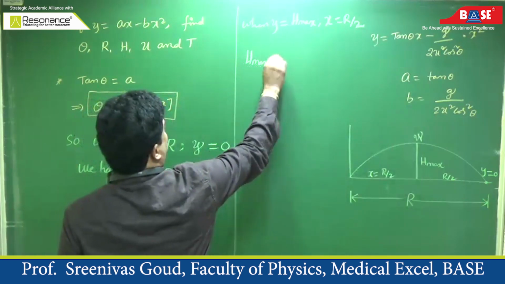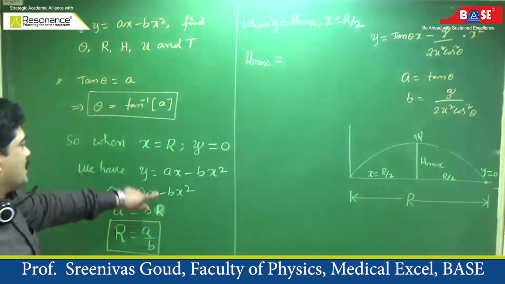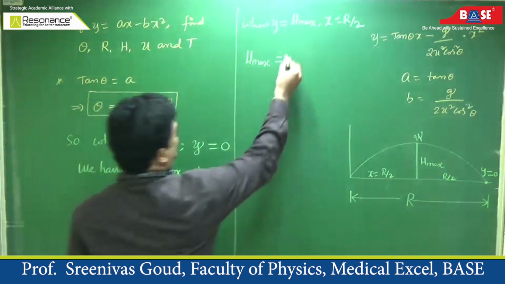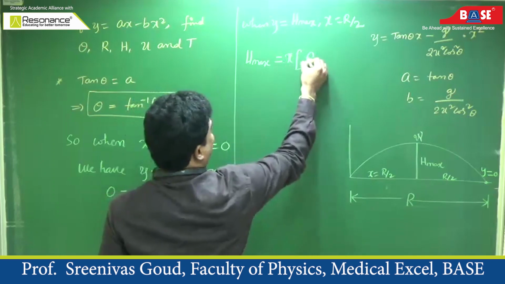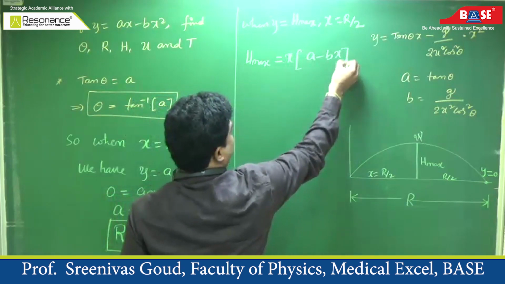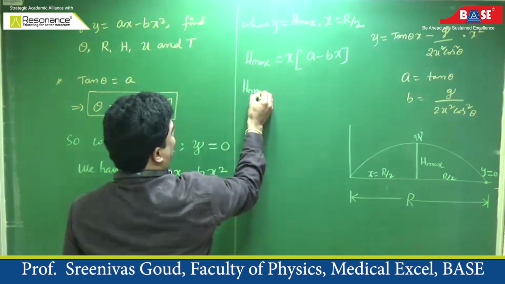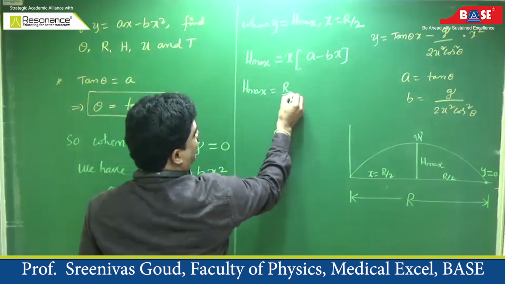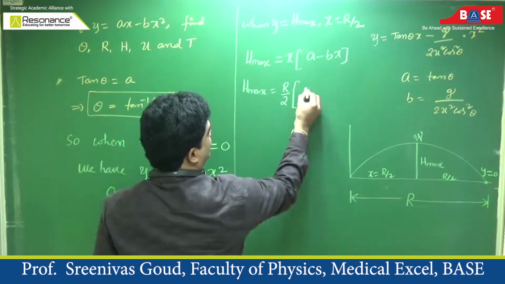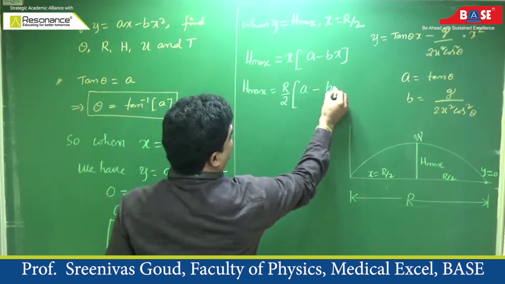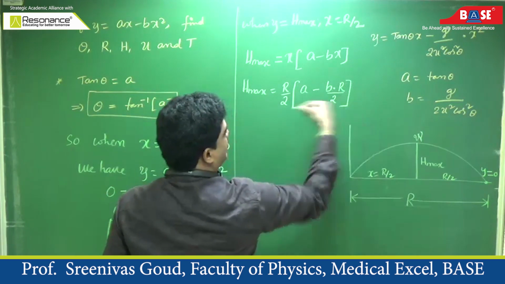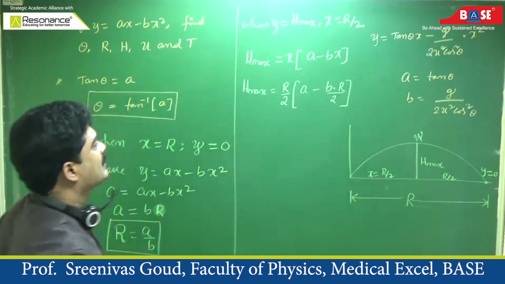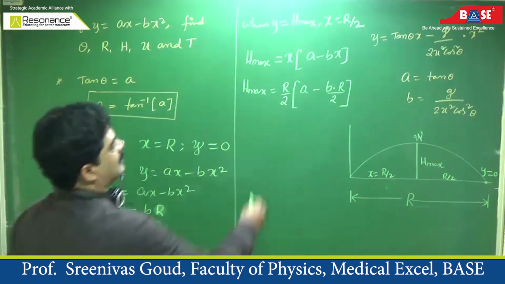Therefore, y is equal to ax minus bx square, x common factor, so x into a minus bx. So in the maximum height formula, what is x? R by 2. So a minus b into x, where x is R by 2.